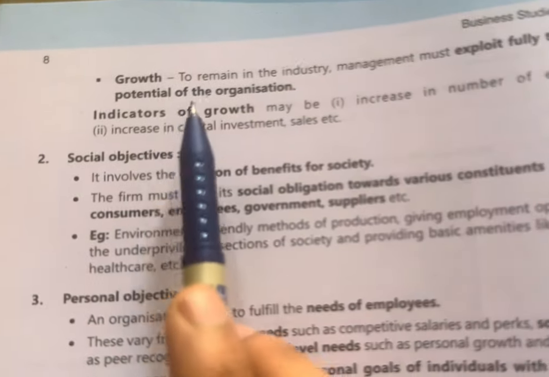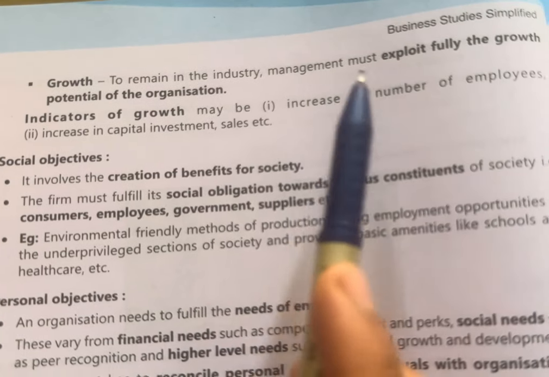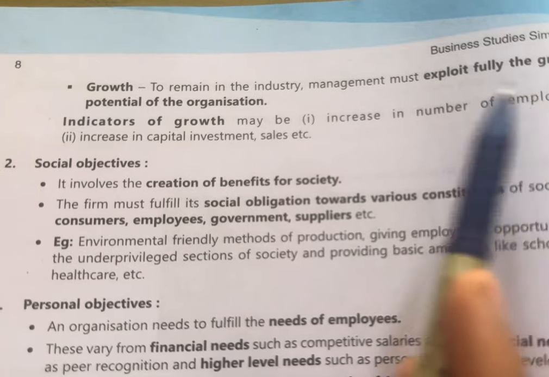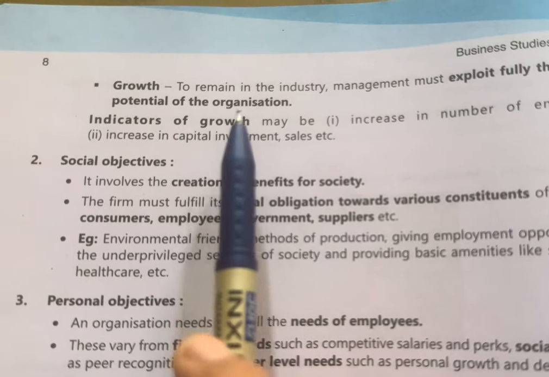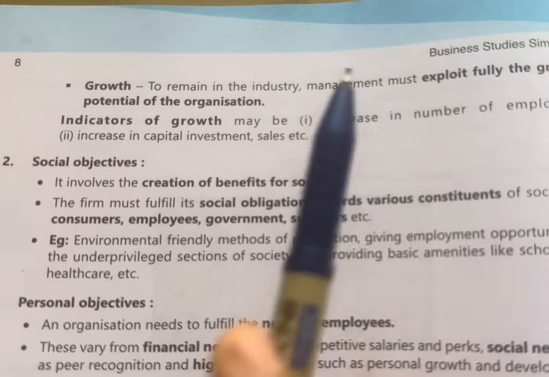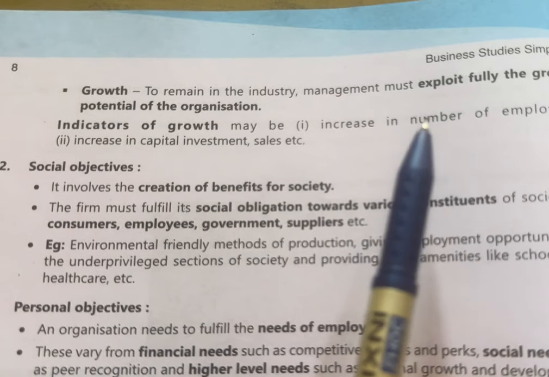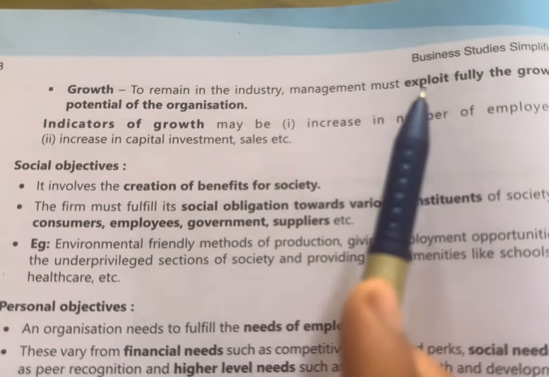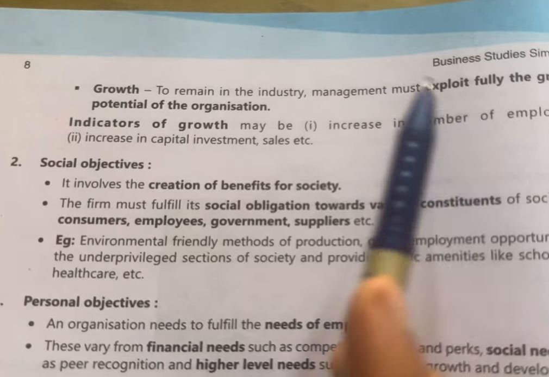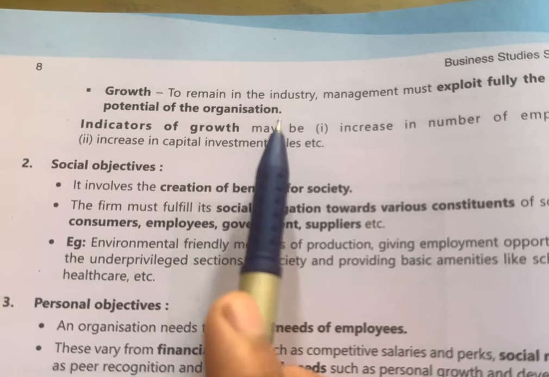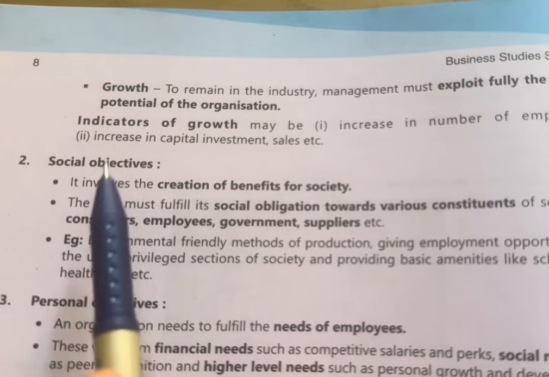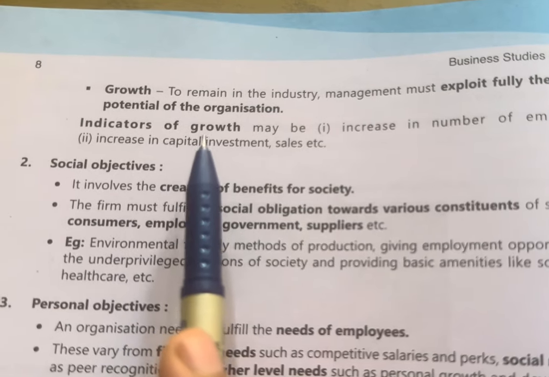Third one is growth. To remain in the industry, management must exploit fully the growth and potential of the organization. So to remain in the market, good management should be there in an organization and it exploits the growth potential of the organization. Now, next are the indicators of growth.